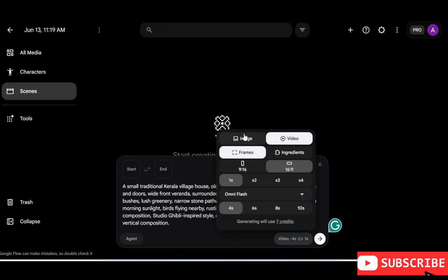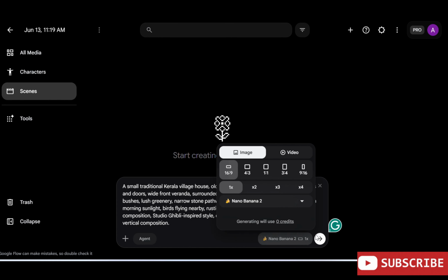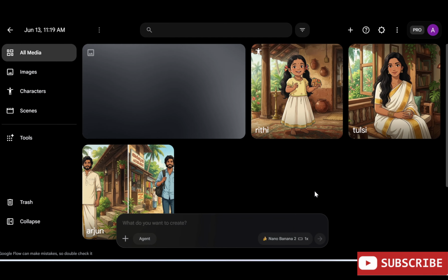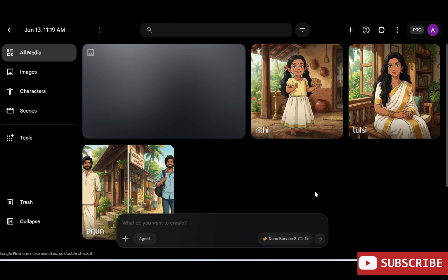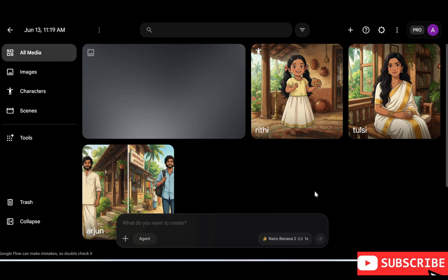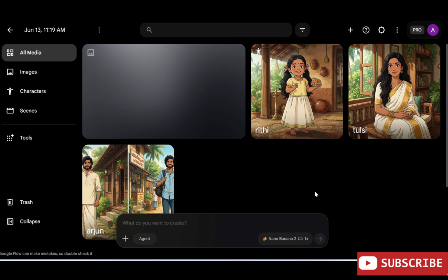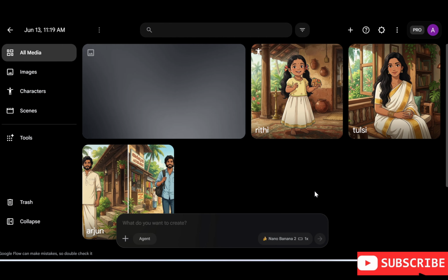Now, let's create Riti, the youngest member of our family. Go to the Character section and click on Create Character. In the Character Name field, enter Riti. Next, copy and paste the Riti character prompt into the description box. Make sure the prompt includes her age, appearance, hairstyle, clothing, personality, and Ghibli-inspired art style so the AI can create a consistent and adorable child character.